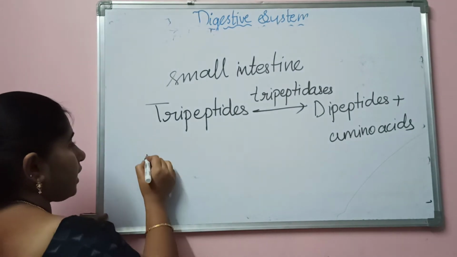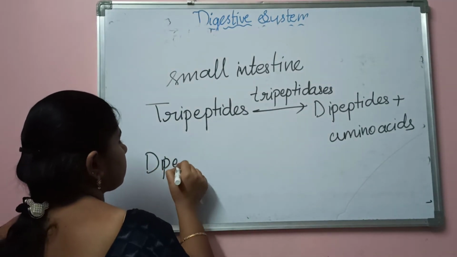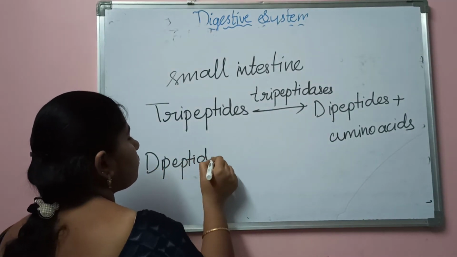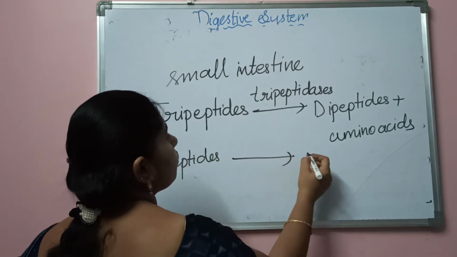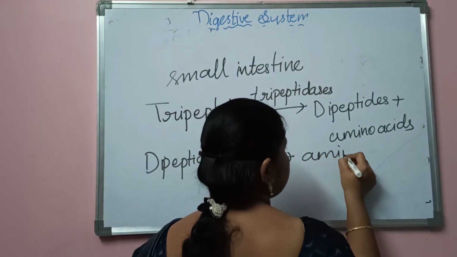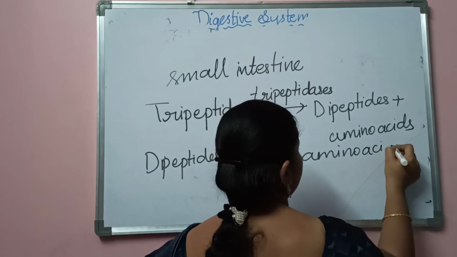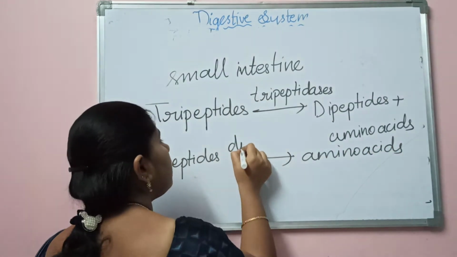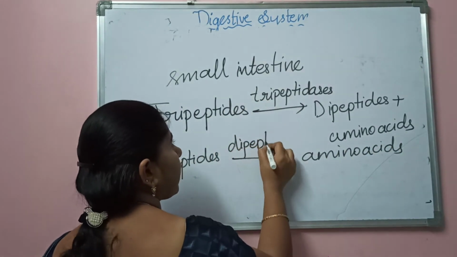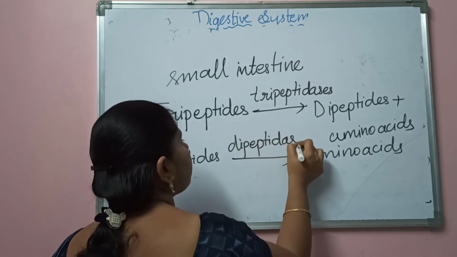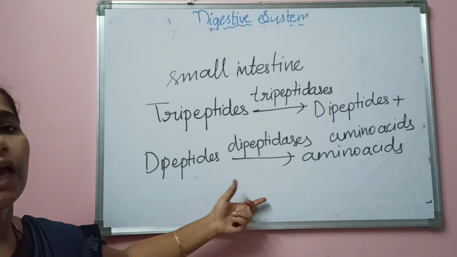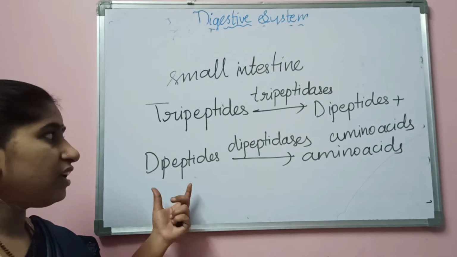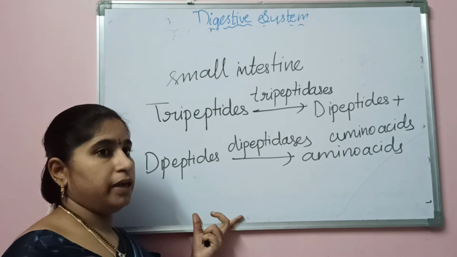And again these dipeptides will be converted into completely amino acids by the action of the dipeptidases. It will be completely converted into amino acids. So finally here the digestion of the proteins will be observed.